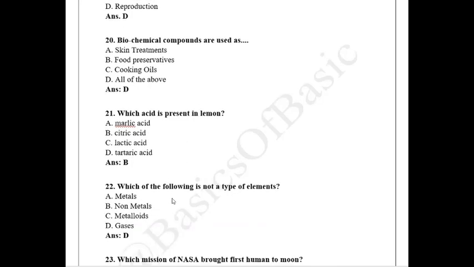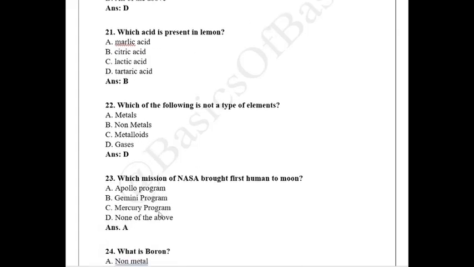Which of the following is not a type of element? Metal, non-metal, metalloid, gases. Element means a physical property, a physical form must be present, but gases do not have any physical form. So the answer is D.